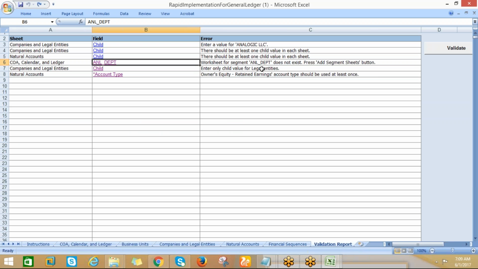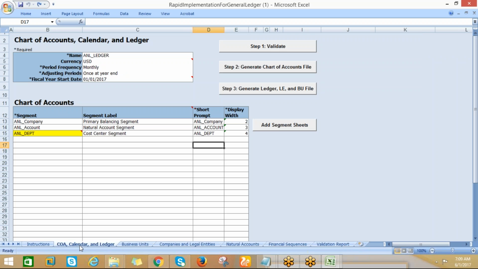Worksheet for segment ANL department does not exist. Just add segment sheet button. Add segment sheet. Okay, fine.